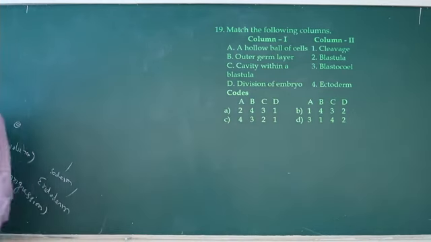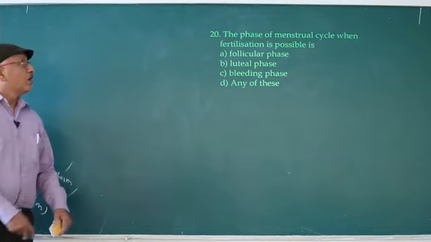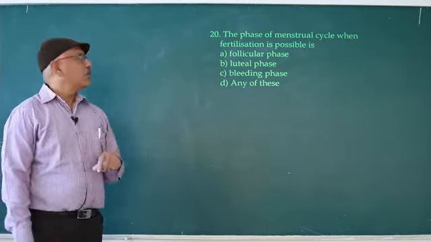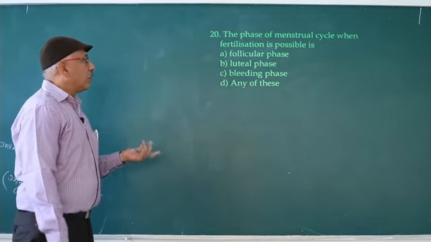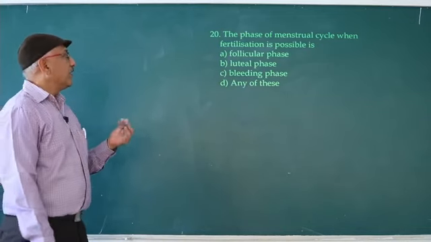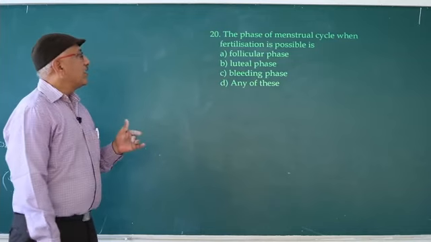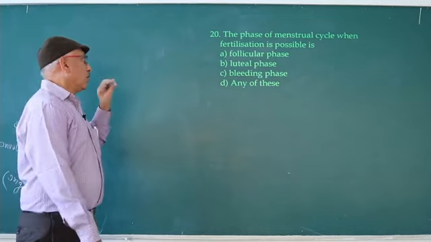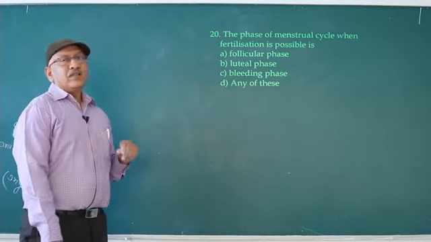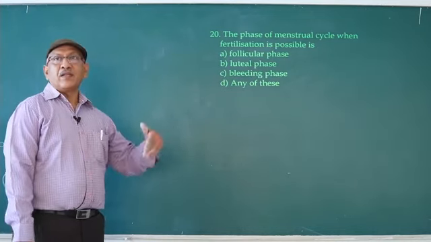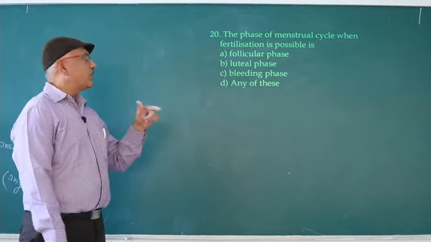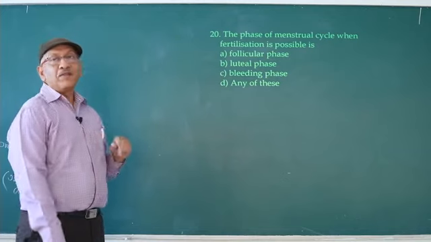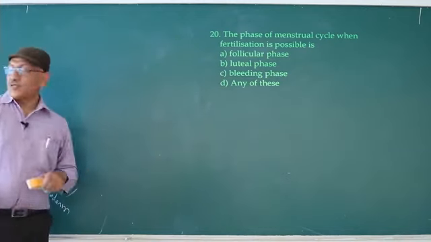Next question. The phase of menstrual cycle when fertilization is possible. Follicular phase, luteal phase, bleeding phase, any of these. So fertilization is possible in luteal phase. Reason is ovum is released on the 14th day. From the 15th day till the completion, that is known as luteal phase or secretory phase. So answer is luteal phase. Next question.